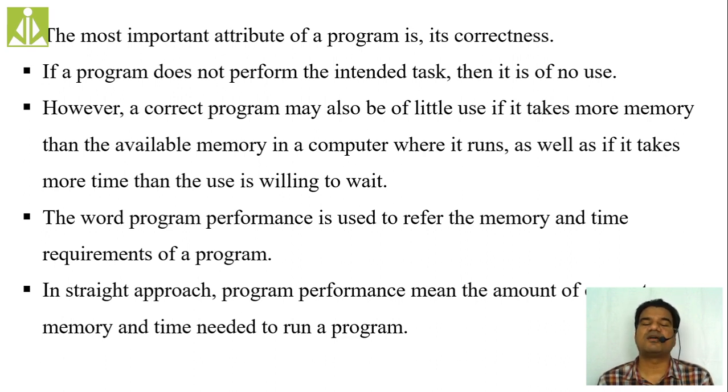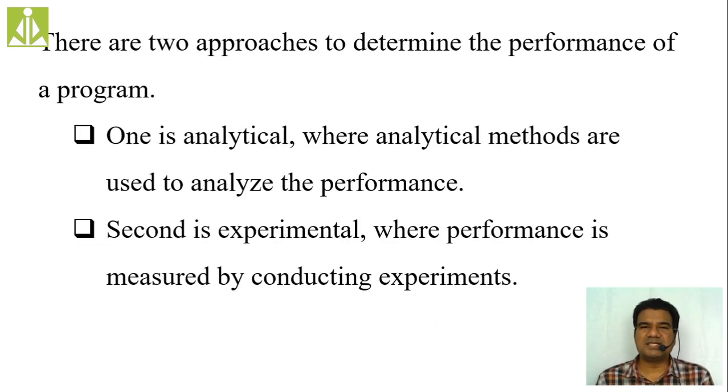These two things are our concern. So in order to do this type of analysis, there are two approaches. I will give one simple example so that you will understand the need, the importance, and these approaches of doing the analysis of an algorithm.